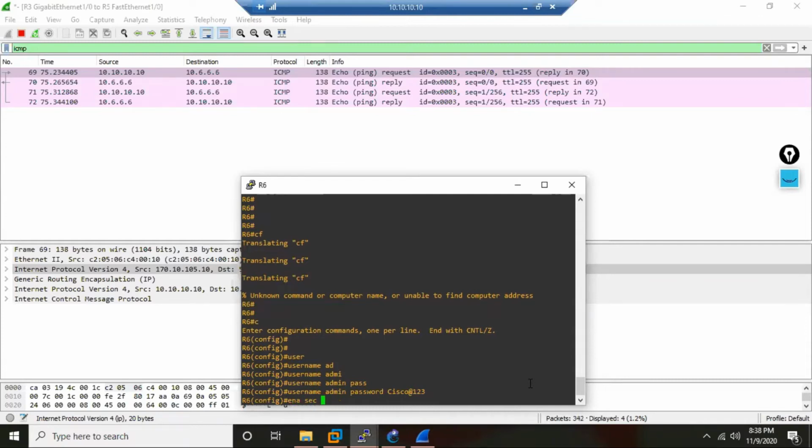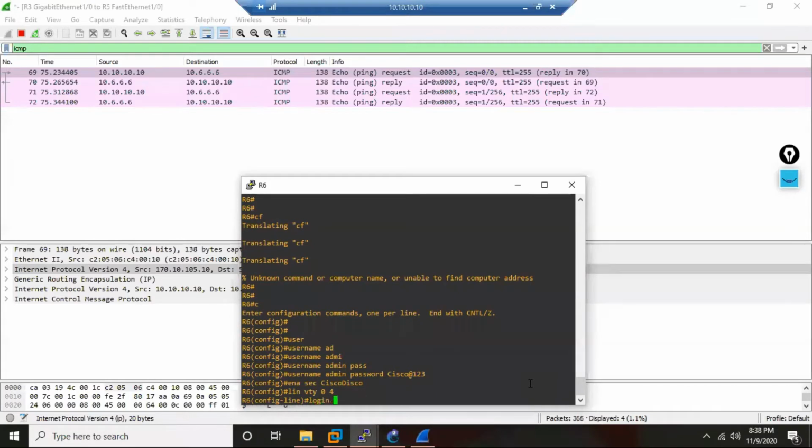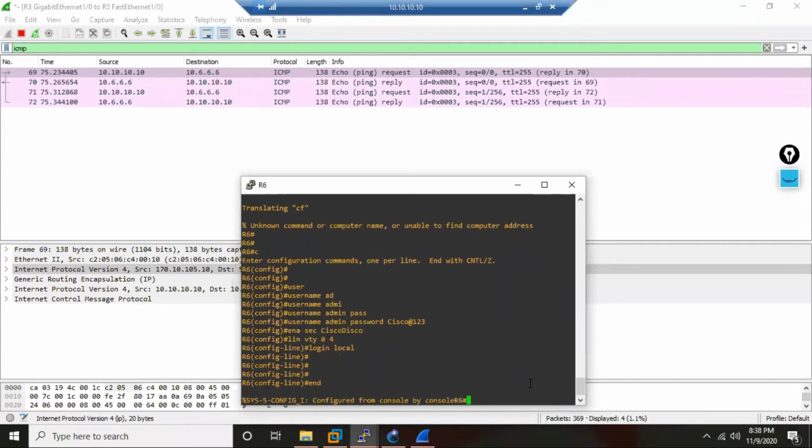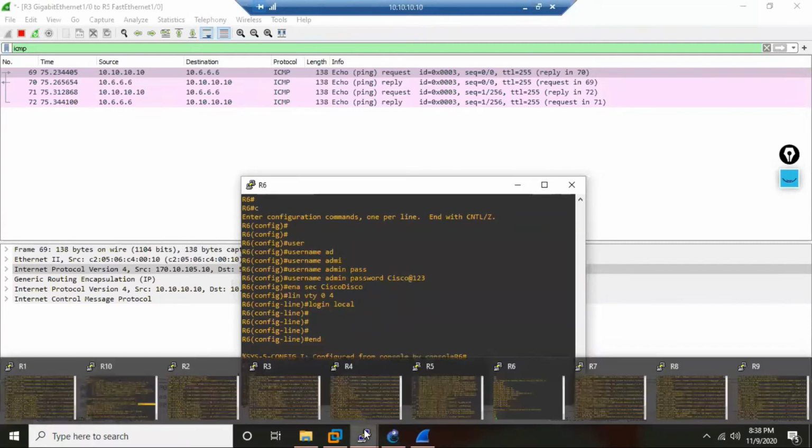Let's say on the router I create the enable secret Cisco Disco. Then I go to line vty 0 4 and say login local. Telnet is enabled now. Let us go to R10.